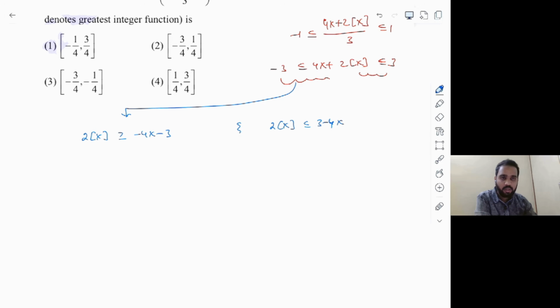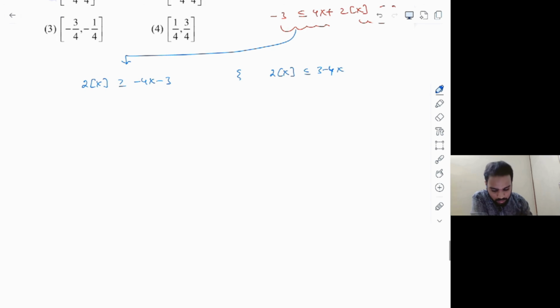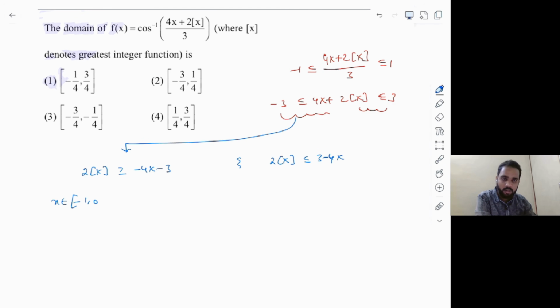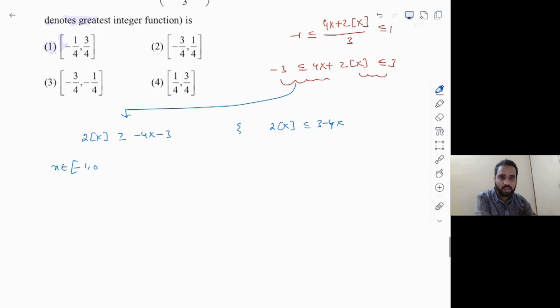In each and every option, the interval is a subset of -1 to 1. That's the one thing you can notice, right? That is why I'm going to split the cases here. Case 1, I'm going to take x belongs to -1 to 0, based on the options. If the options are not given, you can draw the graph, or if you want to solve it theoretically, you can take some cases and try to eliminate the cases which are not required.